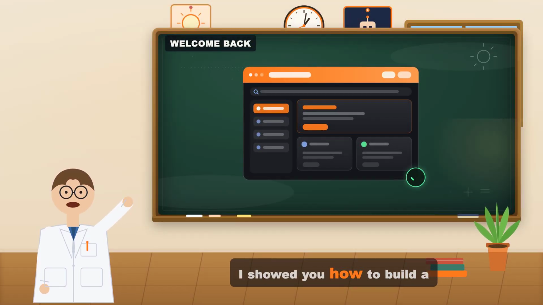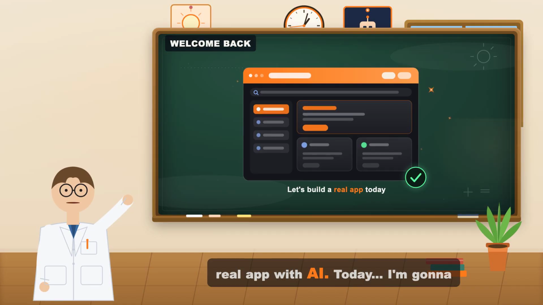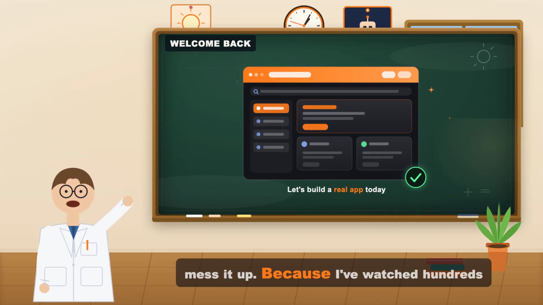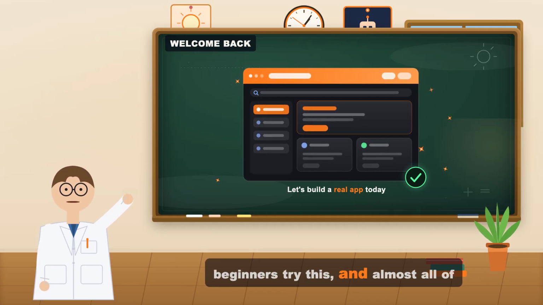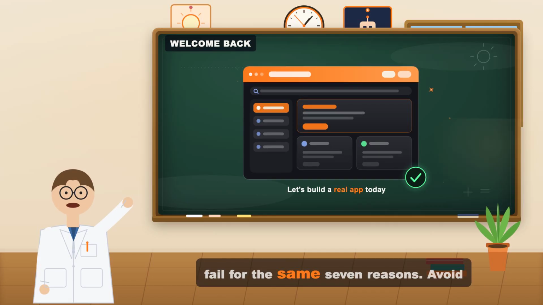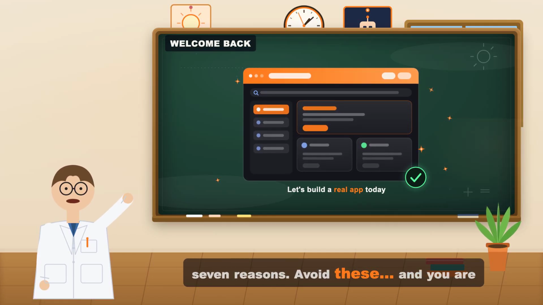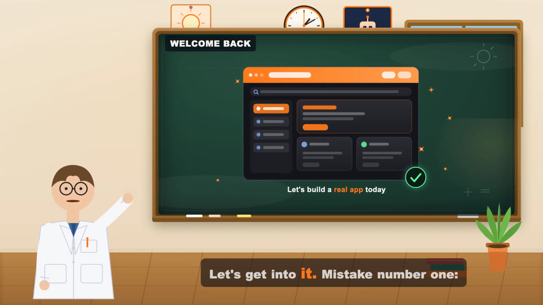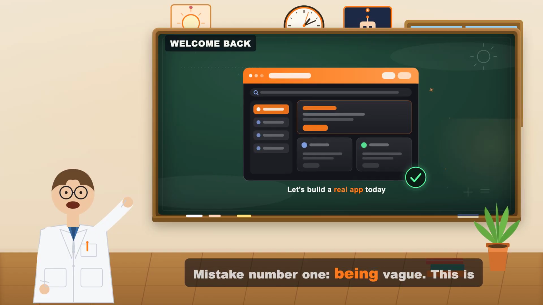Last class, I showed you how to build a real app with AI. Today, I'm going to show you how people mess it up. Because I've watched hundreds of beginners try this, and almost all of them fail for the same 7 reasons. Avoid these, and you are already ahead of 90% of people. Let's get into it. Mistake number 1, being vague.